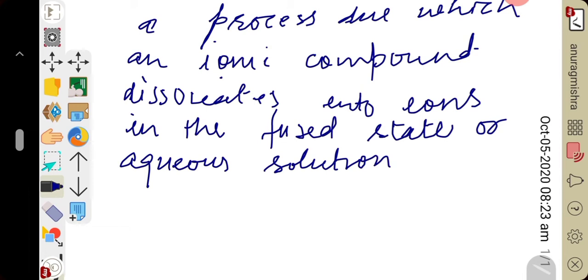I hope you people understood. It is the process due to which an ionic compound, you all know, more often they are salts, dissociates into ions in the fused state. Fused state means melted state, or in the aqueous solution state. Aqueous means water. This is called electrolytic dissociation.